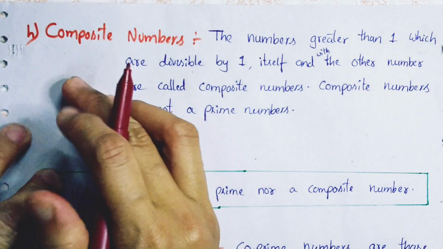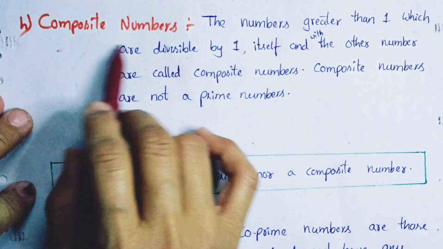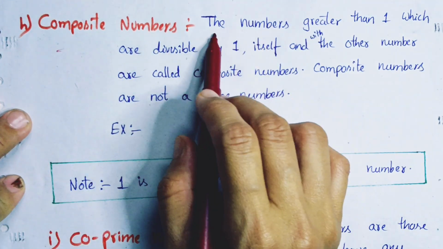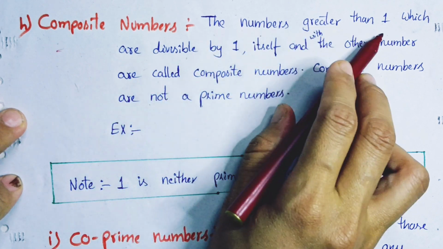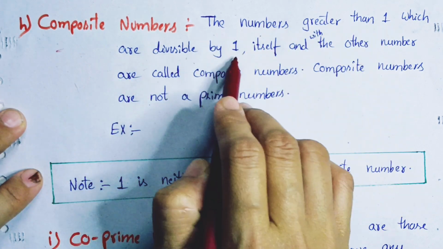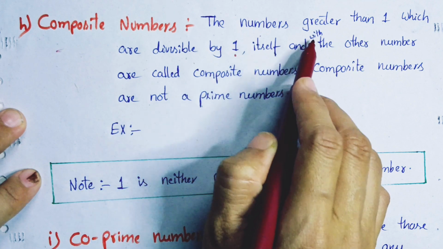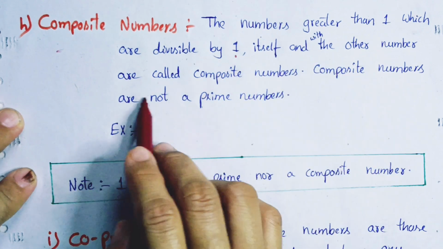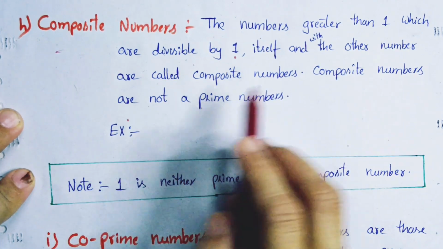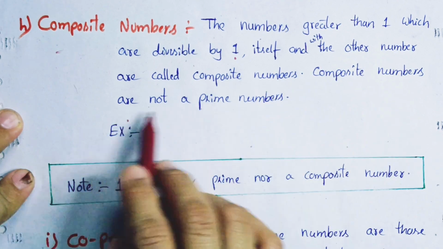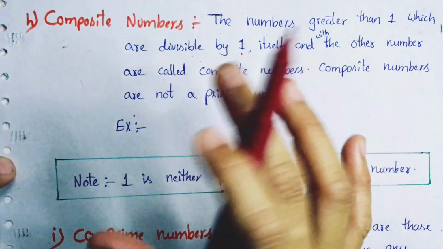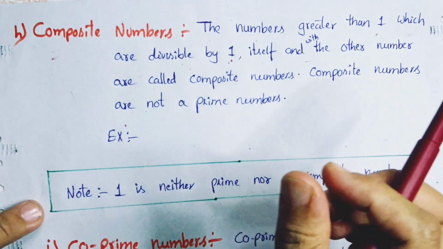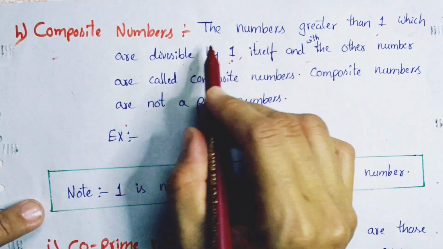So let's see composite numbers. Do you know what composite numbers are? The definition: composite numbers are the numbers greater than 1 which are divisible by 1, itself, and other numbers. So composite numbers are not prime numbers. Composite numbers and prime numbers look the same but with a slight difference.